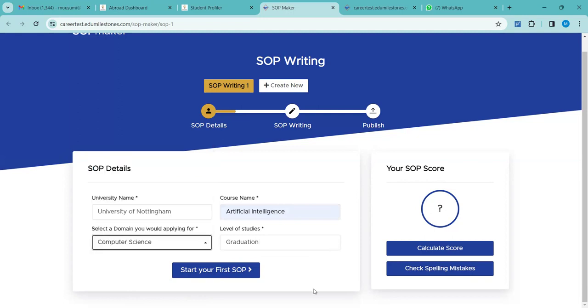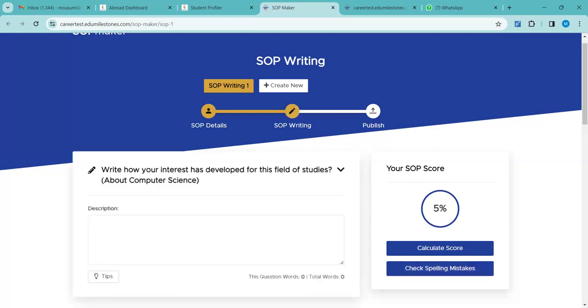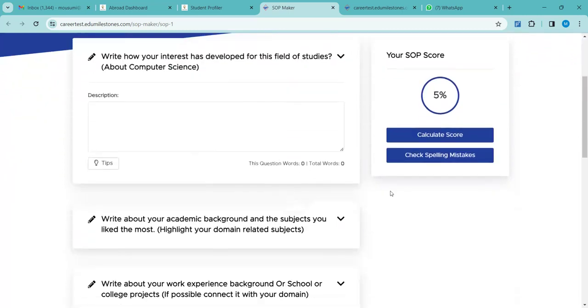Domain, computer science it will be. Level of studies, graduation the student is going for. After putting this information, start your first SOP. Once the student has clicked on start your first SOP, these are the question set.